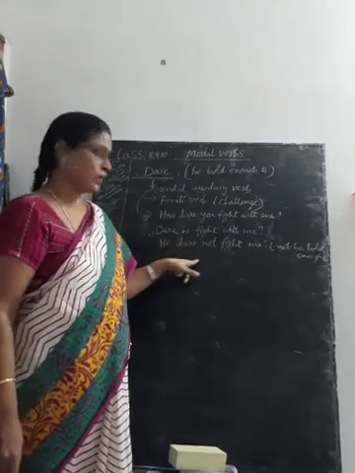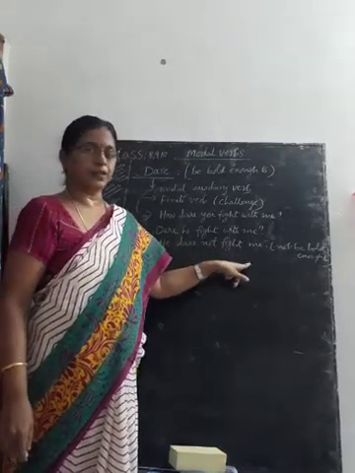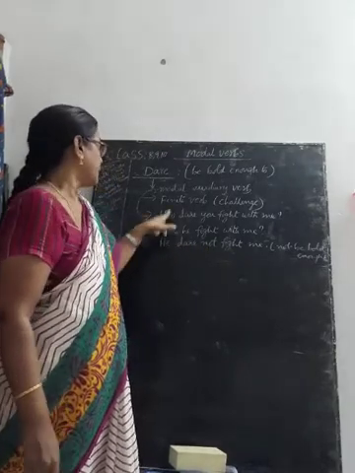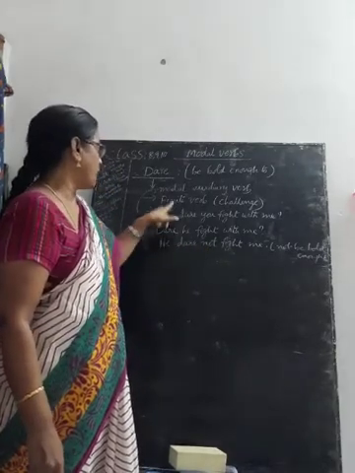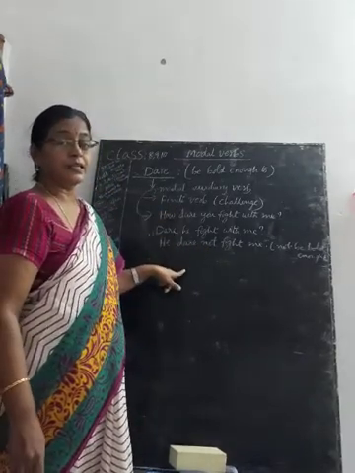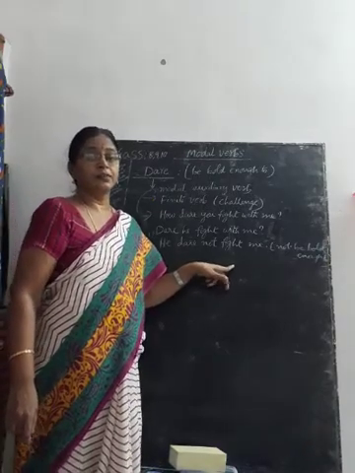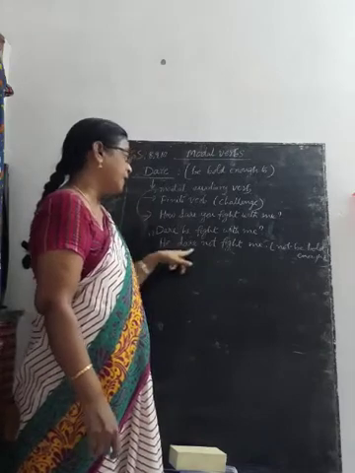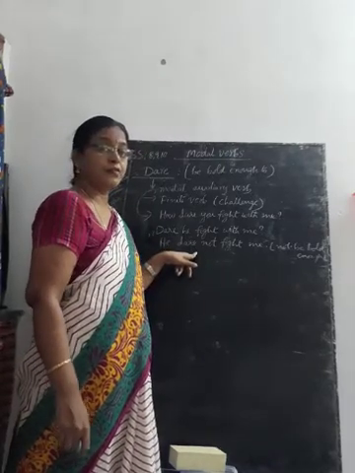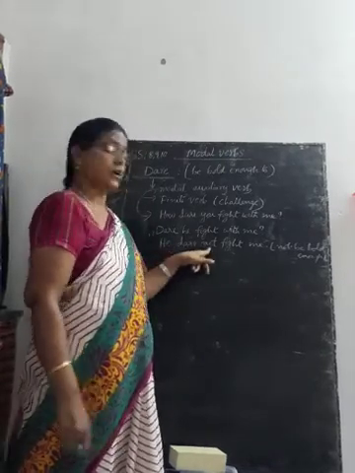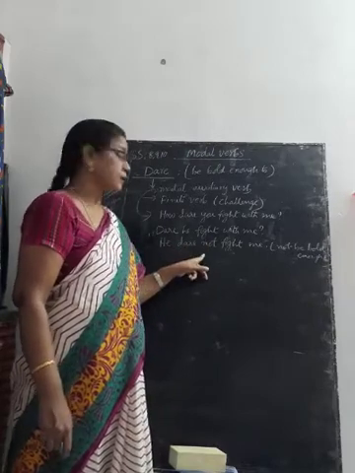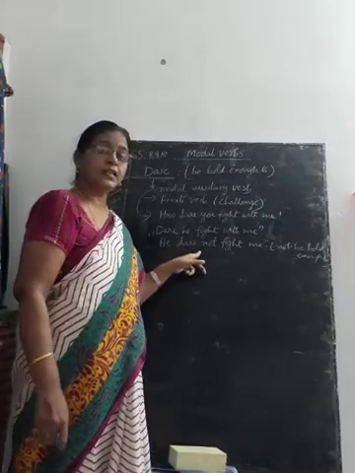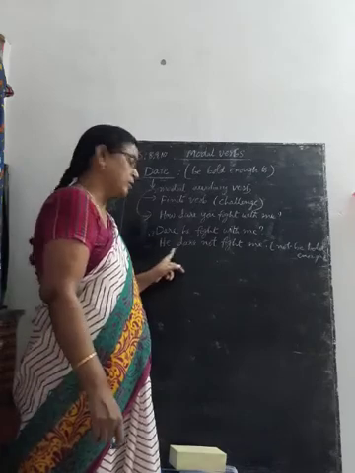Dare he fight with me? He dare not fight with me. So in interrogatives, as a modal auxiliary verb, it doesn't take s or es with third person singular in present tense. So I have written he dare not. Actually, as a finite verb, it takes s: he dares not. But as a modal auxiliary verb, it doesn't take s or es in simple present tense with third person singular.